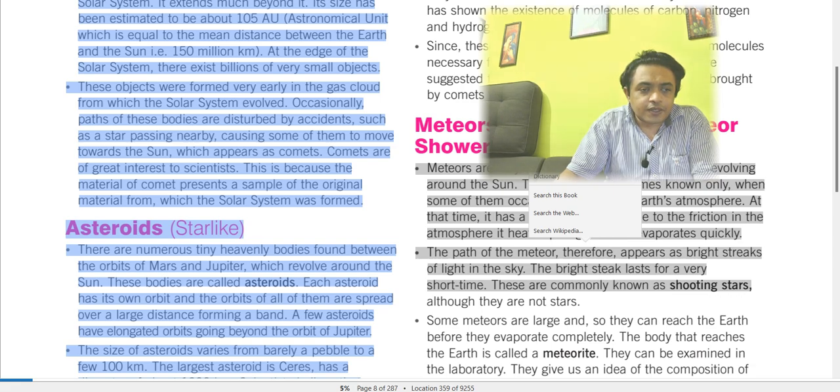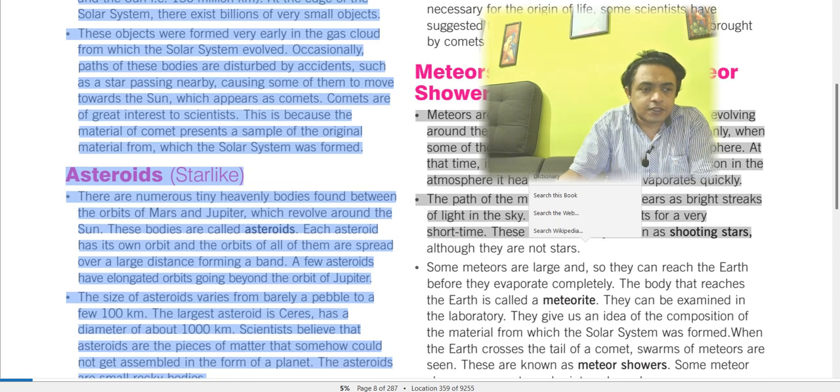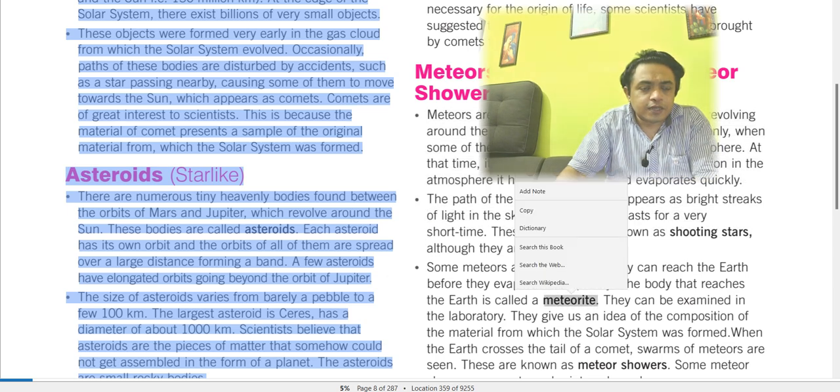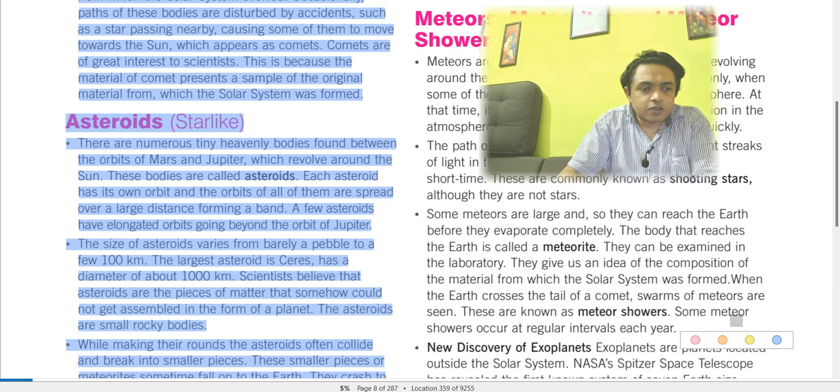The bright streak lasts for a very short time, and these are called shooting stars. Very rarely we find a shooting star, and this is what a meteor is. It enters the atmosphere, starts being destroyed, and finally what remains reaches the surface of our Earth. Some meteors are large and can reach the Earth before they evaporate completely. The body that reaches the Earth is called a meteorite. They can be examined in the laboratory. When the Earth crosses the path of comets, many meteors are seen, which is a meteor shower. Some meteor showers occur at regular intervals.